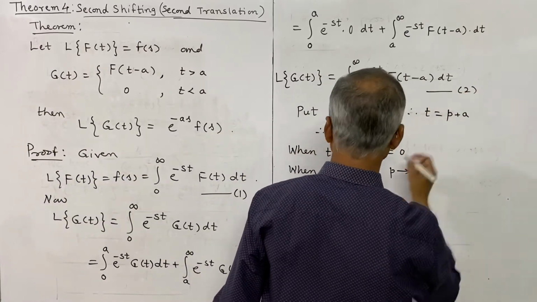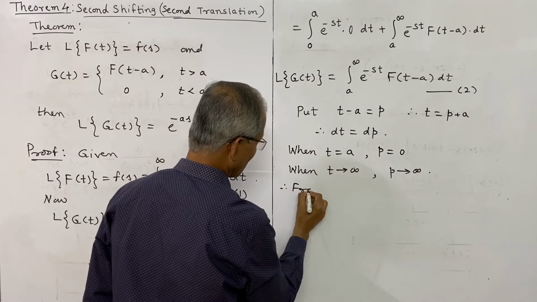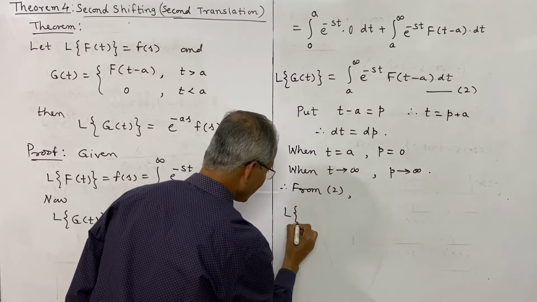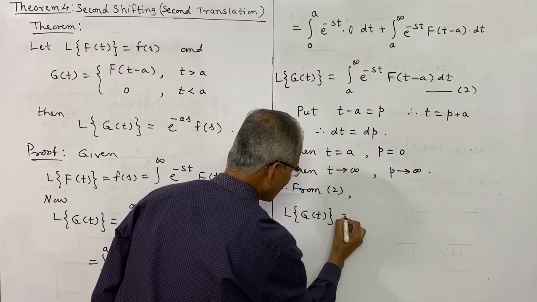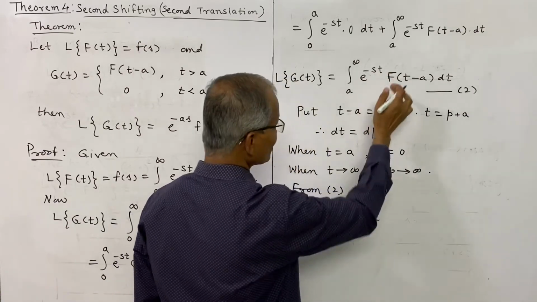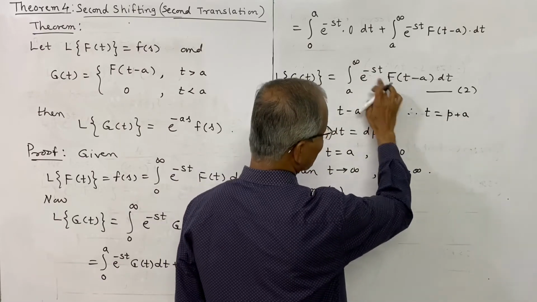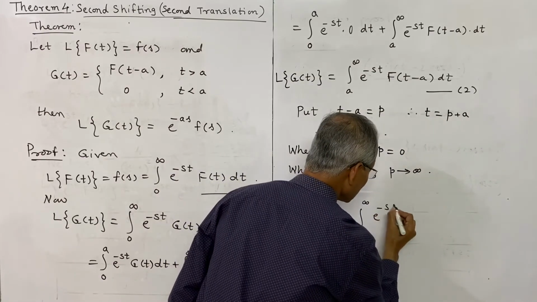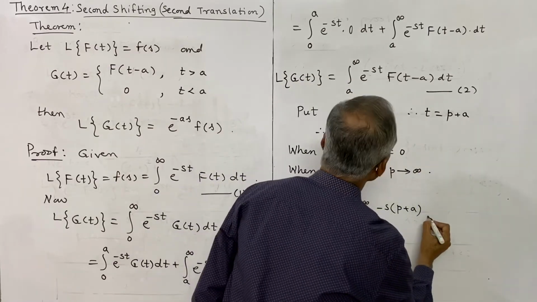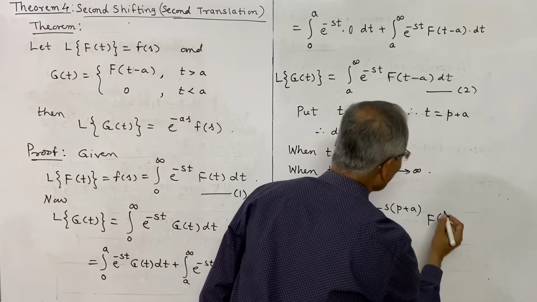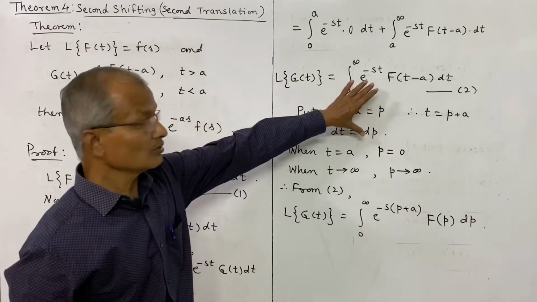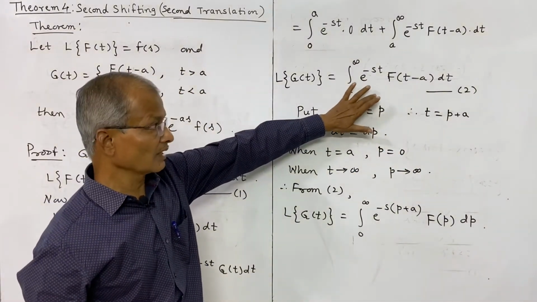So from 2, using this substitution in the second integral, we get L of g of t is equal to the integral from 0 to infinity of e power minus s into (p plus a), times capital F of p, where s remains the same, t is p plus a, t minus a is p, and dt is dp. So these are the substitutions we have used in the second integral.